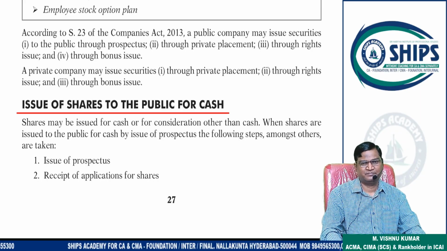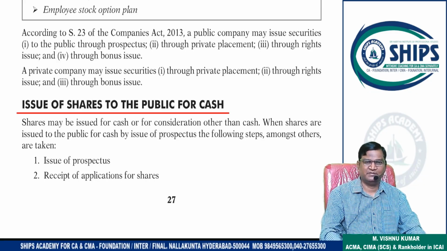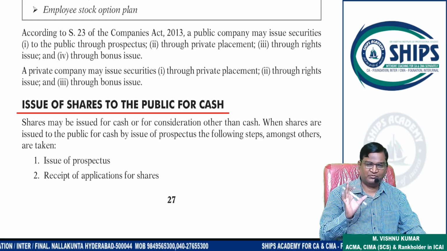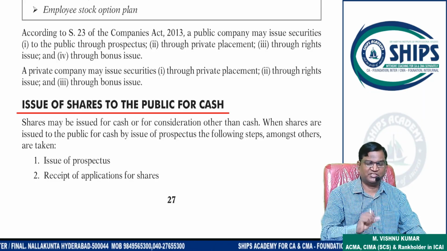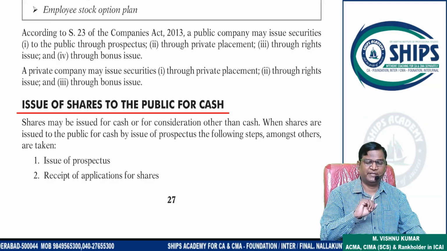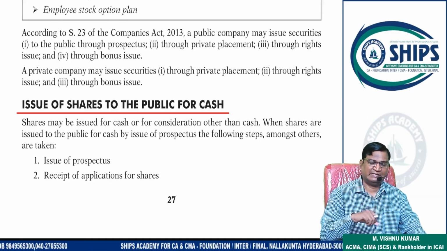Okay. Previously, why was this practice used? Because previously we didn't have the technology with the companies or with the government. Technology was not so developed. That's why only part of the total amount, the application amount, would be received. If the application is accepted by the company, then shares will be allotted. Then allotment money has to be paid. Then first call, final call. In this way, the amount is received.